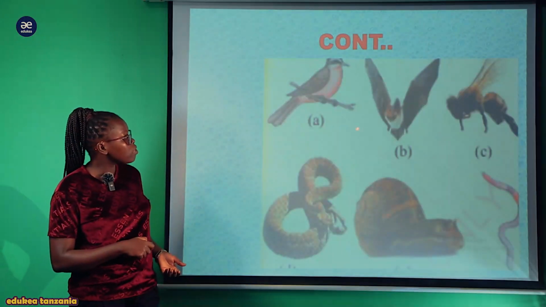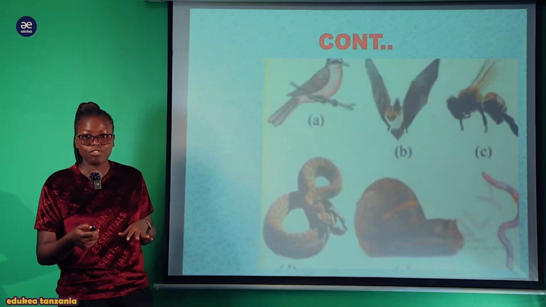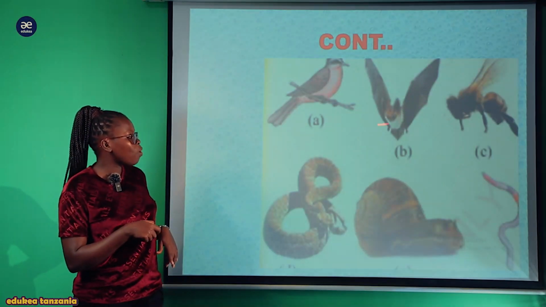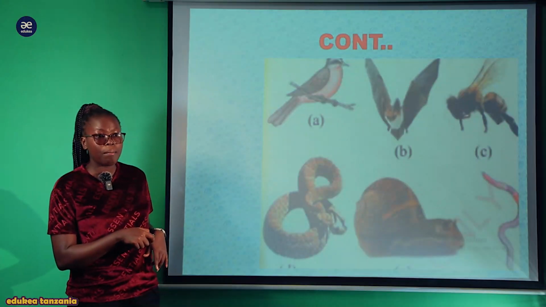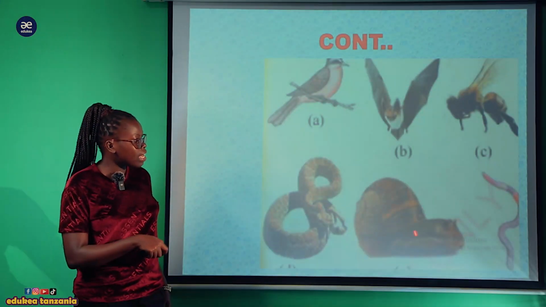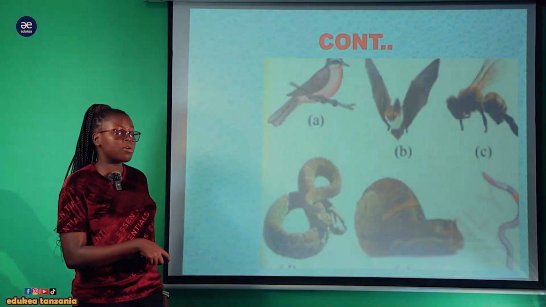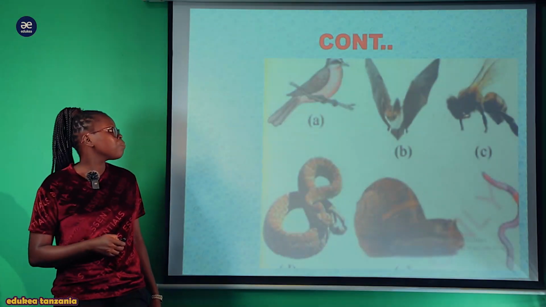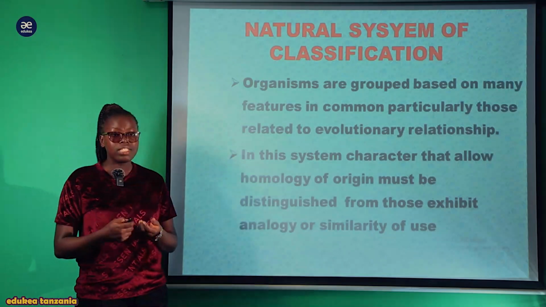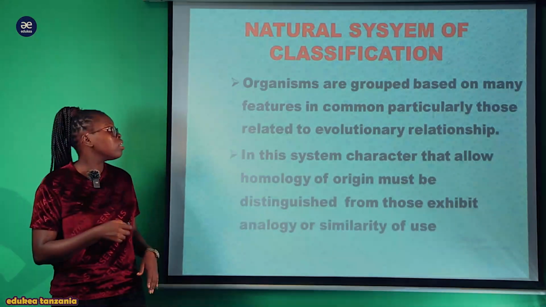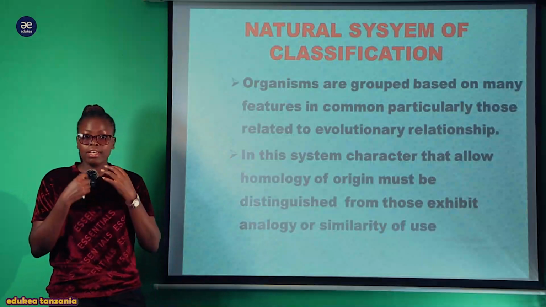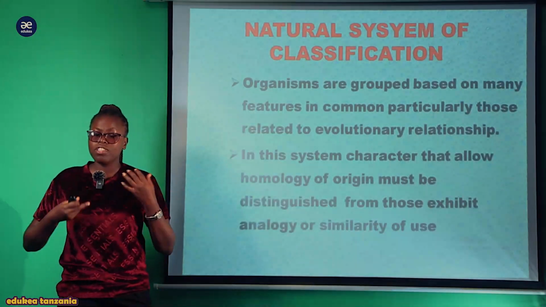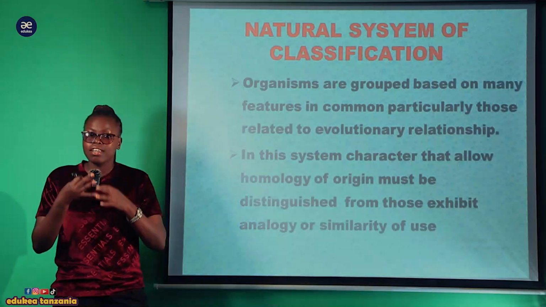Now, these are the examples of the grouping by using the artificial, whereby the bees, bat and the bees was grouped in the same group kwa kuwa wote walikuwa wana mabawa. Na hapa nyoka, snail as well as earthworm kwa kuwa wote ni legless will be grouped together, kitu ambacho it is not true. Now the second system of classification is the natural system of classification, ambapo tunatumia njia ya asili. In this way, in this type tunaangalia evolutionary relation. All these organisms are phylogenetically related.